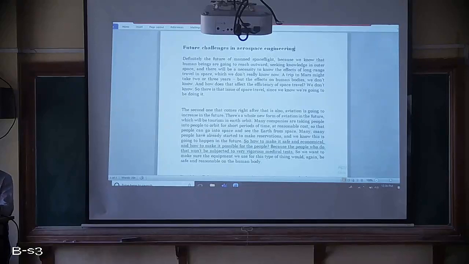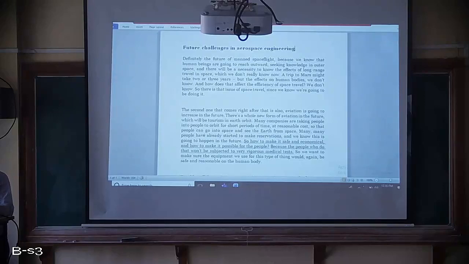The biggest challenge is what? First we need to see what is the application now and how far the distance will be. Because if you want to reach the moon, what is the distance? If you want to go only to low earth orbit, what is the distance? If you want to go to Mars, then again the distance will increase.